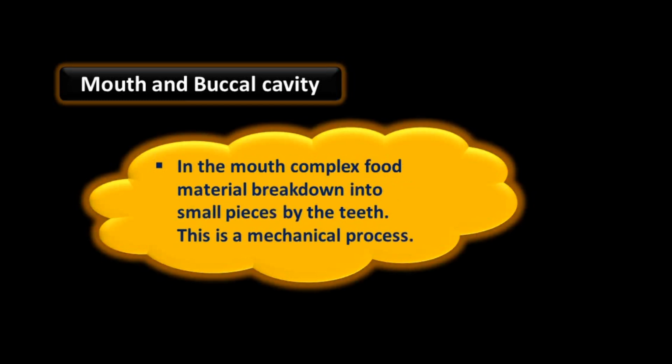In the mouth, complex food material breaks down into small pieces by the teeth. This is a mechanical process. Why this process is called as a mechanical process? Because in this process, there is no use of different enzymes for the digestion of food material. This is very simple process. Complex material breaks down into the small pieces with the help of teeth. So this process is called mechanical process.